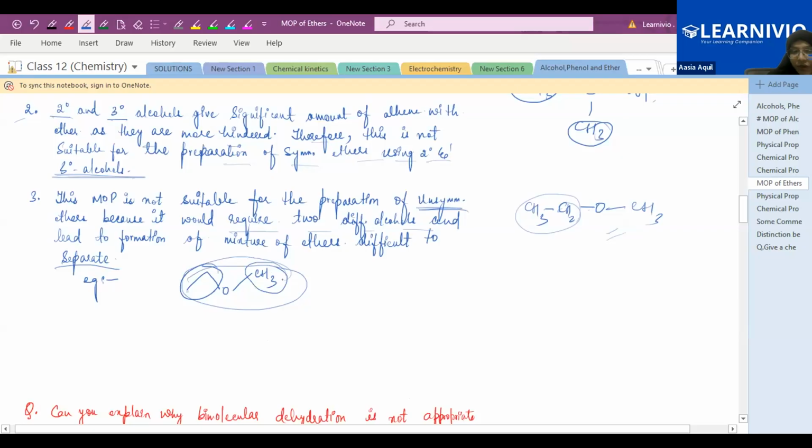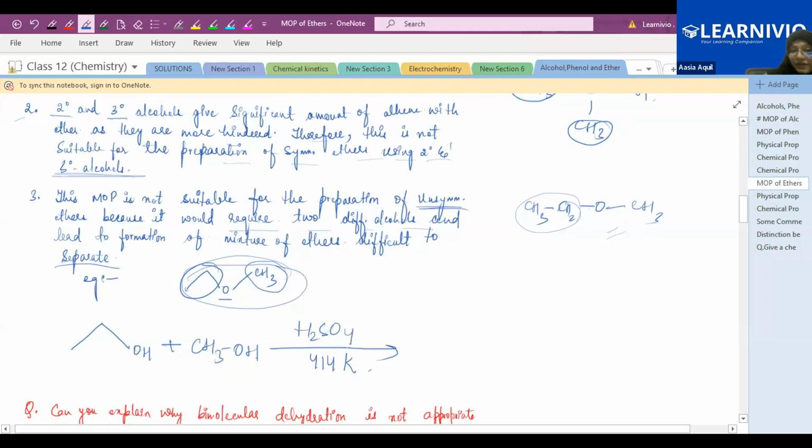When methanol and ethanol react together, they undergo a dehydration reaction in the presence of sulfuric acid. Suppose we have carbons 1 and 2, and this is the oxygen linkage, the ether linkage. This is ethyl and this is methyl. So prepare the alcohol, ethanol, plus methyl with the OH group attached. These two alcohols react together in the presence of sulfuric acid at 414 Kelvin. This is a dehydration reaction, dehydration of alcohol.